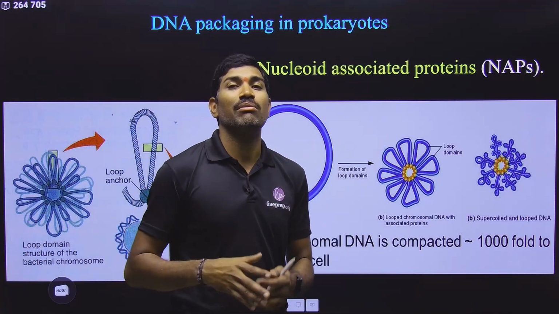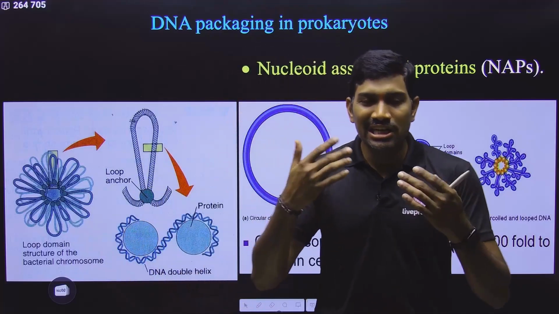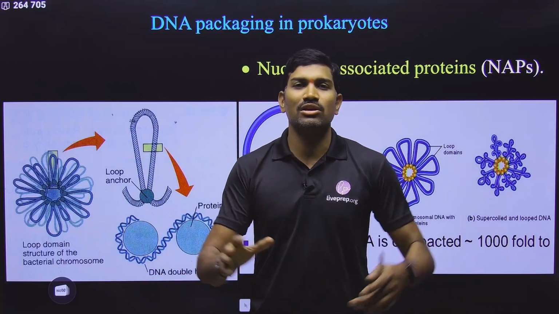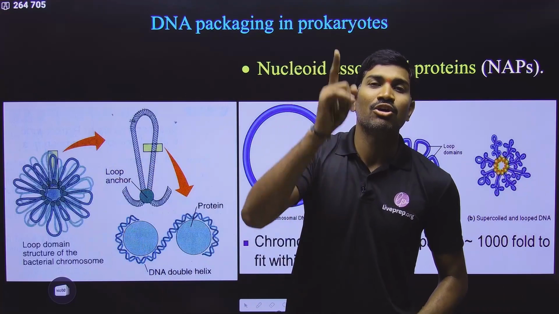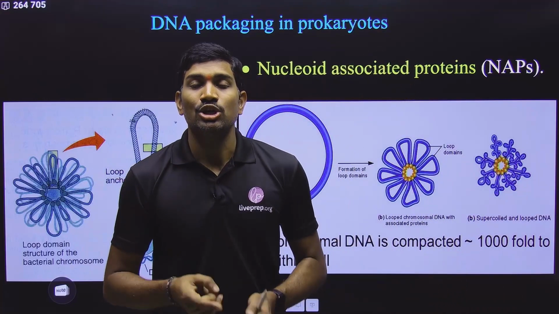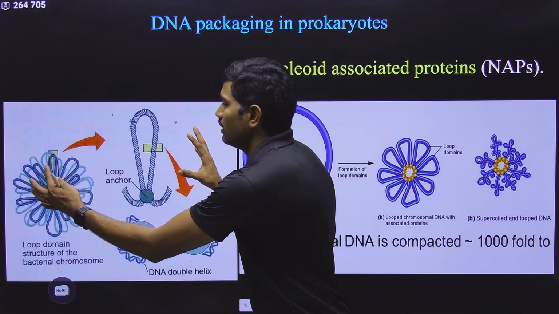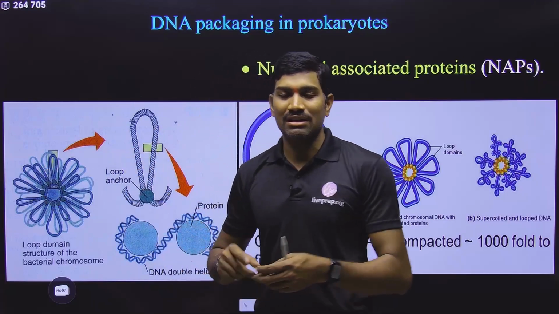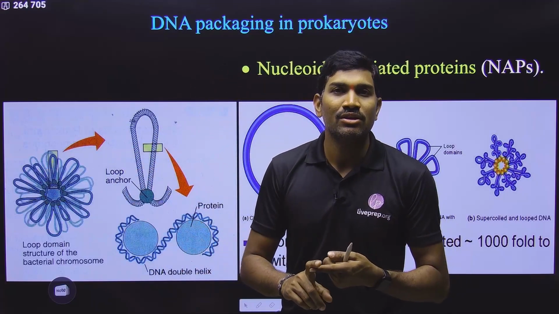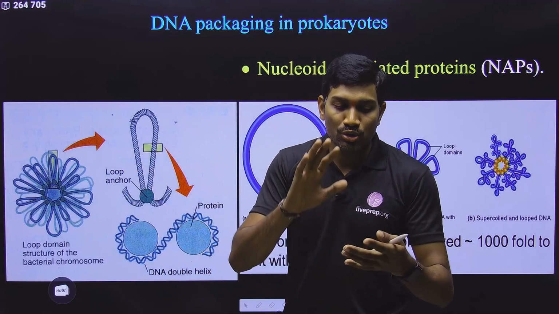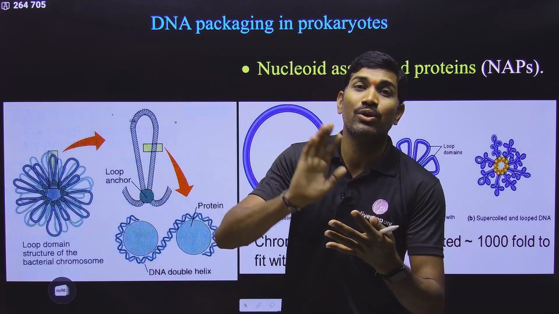So DNA has a negative charge. DNA is a negatively charged molecule. Whether it is a small molecule or a large molecule, whatever it is, DNA is always negatively charged. So when this negatively charged DNA is trying to pack together, what happens? Negative repulsions will occur, so it cannot come very close. To neutralize the negative charge, you need to add some positive charge.